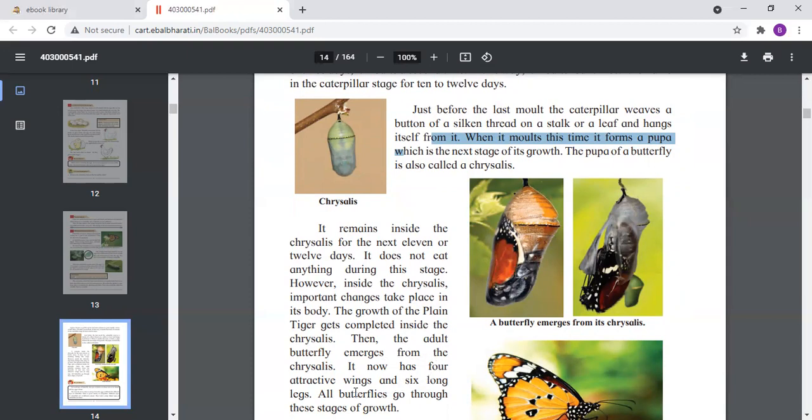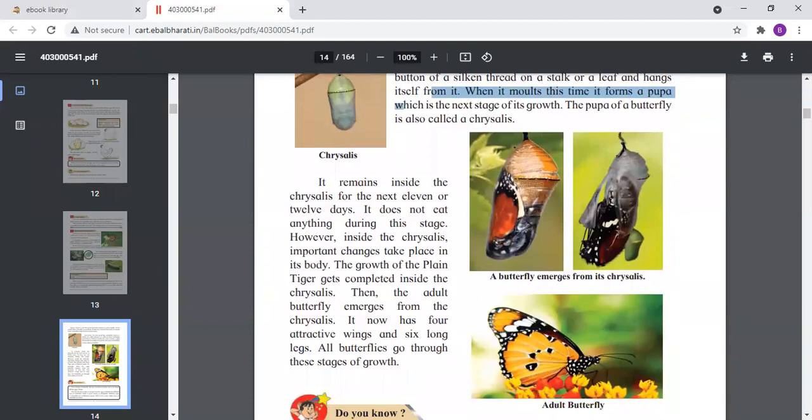So, it has 4 attractive wings and 6 long legs. All butterflies go through this stage. So you can see the fully grown butterfly here. It has 4 attractive wings and 6 long legs.